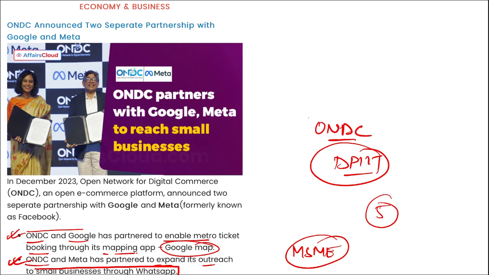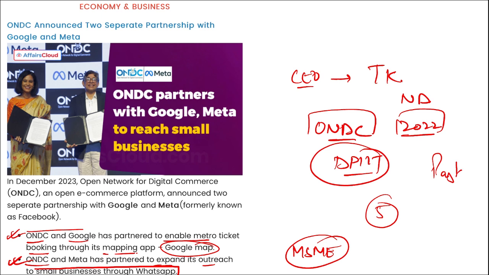Right? If we talk about ONDC, who is the chief executive officer here? Thampi Koshi. Headquarters is in New Delhi and it was launched in 2022. You can even visit Paytm, and below the scan code there is the option of ONDC that you can use for buying various products also.